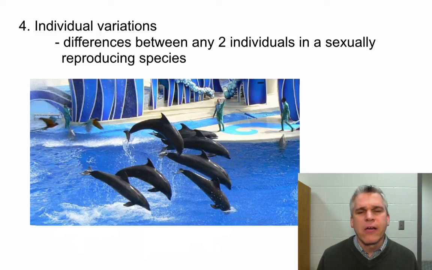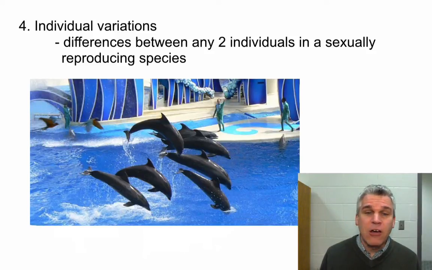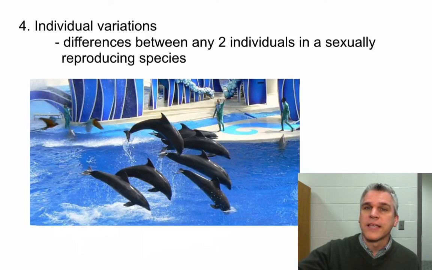When I was a kid, I would always go to the dolphin shows at Cedar Point. Yes, they had dolphin shows back then. And I always wondered how the trainers knew which dolphin was which, because they all had their own names. When I look at these animals, they all look exactly the same to me. But to the trainers, they know exactly who is who, because no two of these dolphins look exactly the same. Just like no two people look exactly the same.